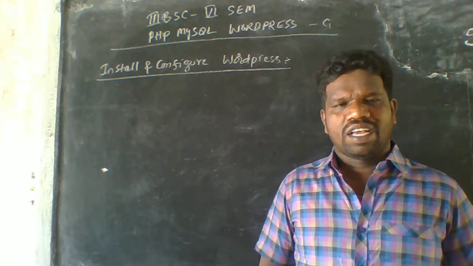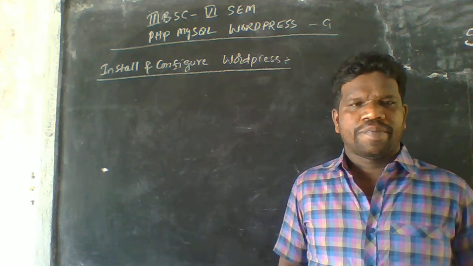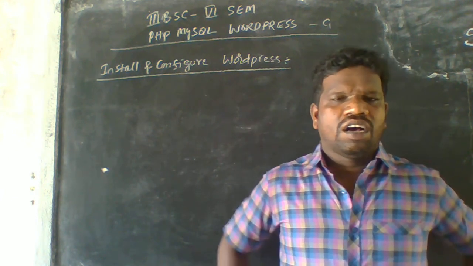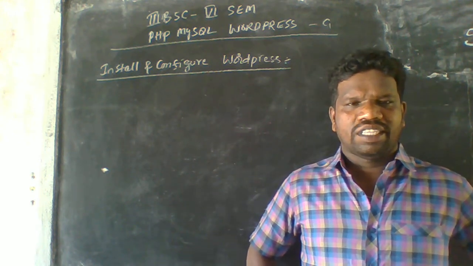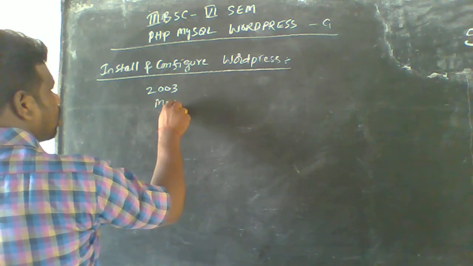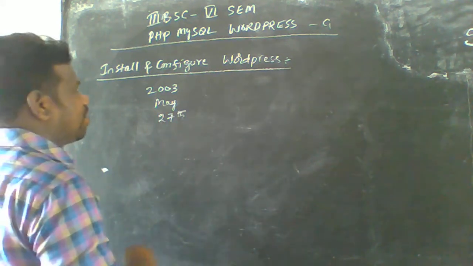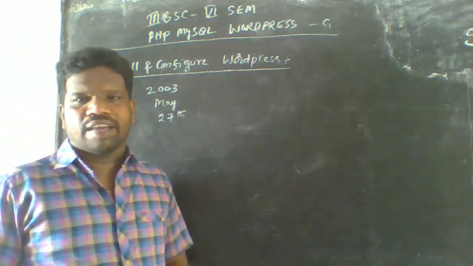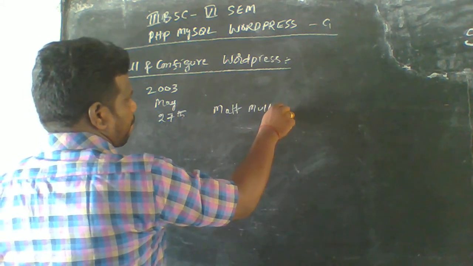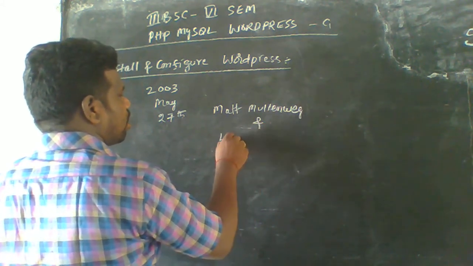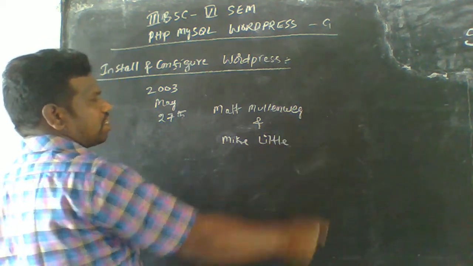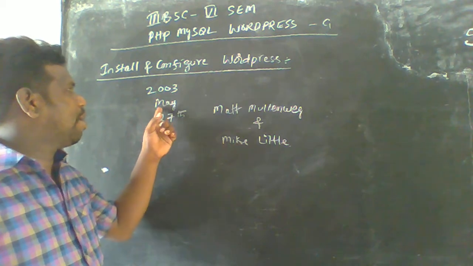WordPress is not a mini software. It is a huge open source content management system, and it is free. WordPress was introduced in 2003, on May 27, and was released by two persons, Matt Mullenweg and Michael Little.